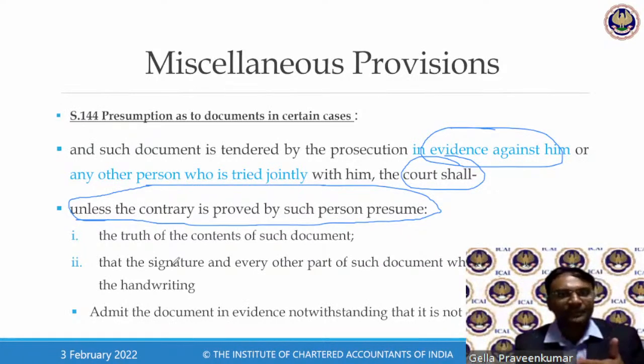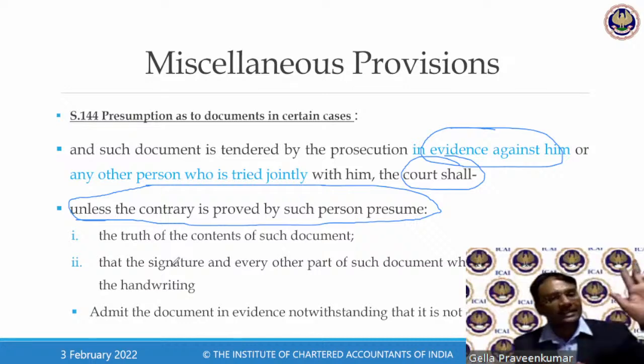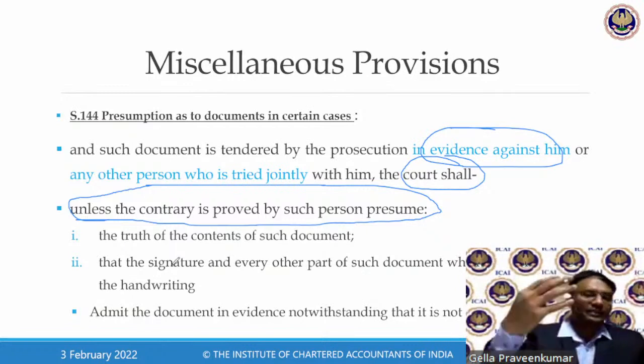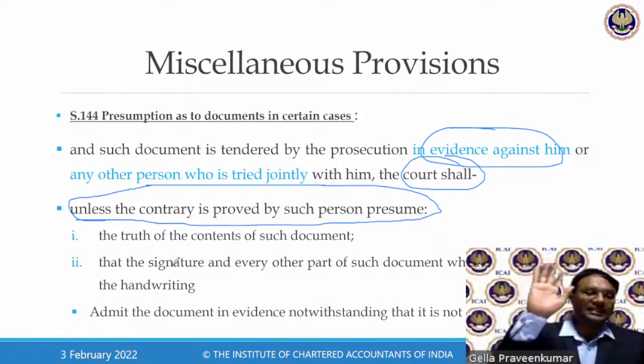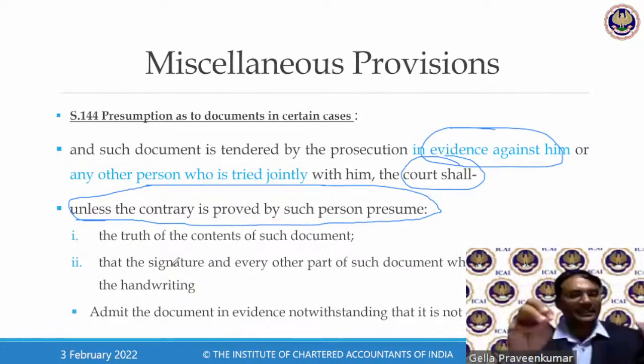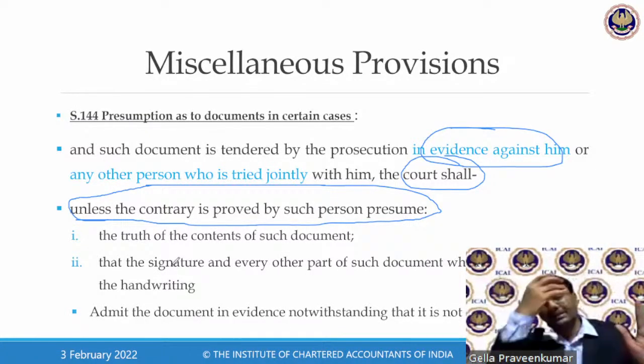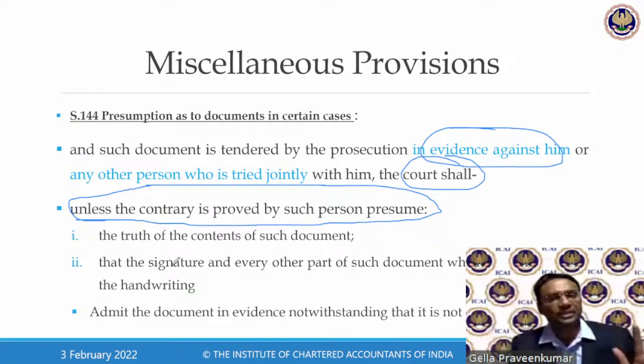That means when an officer has come for a particular recovery, I apply this Section 144 and say, my dear officer, I agree that this statement was given, but I feel that there is an error, an interpretation mistake in this particular statement. You cannot rely on this as evidence for the purpose of confirmation of taxes.